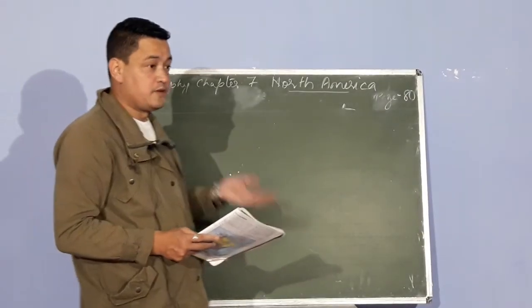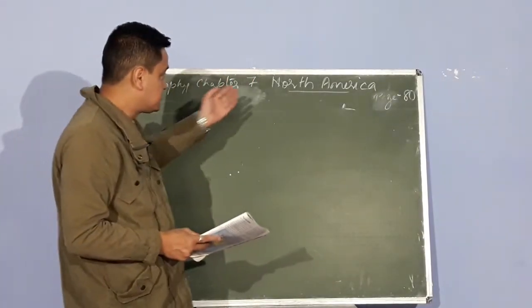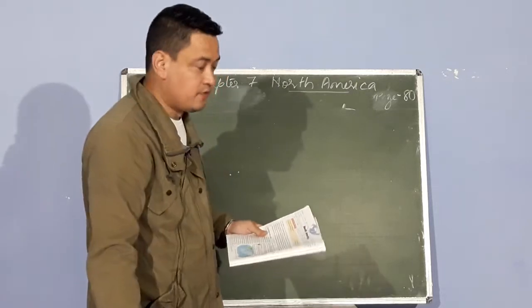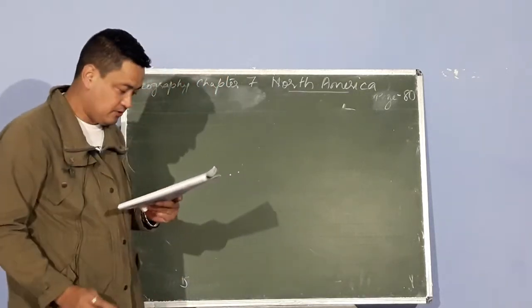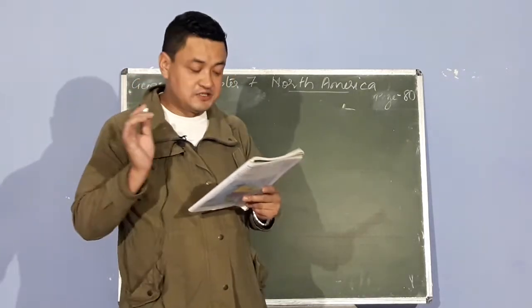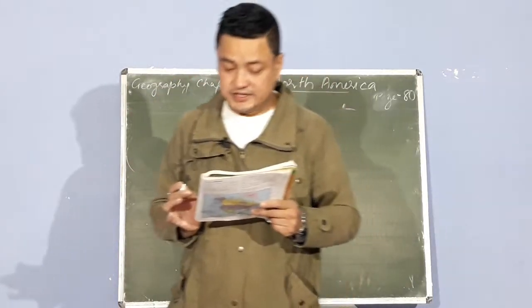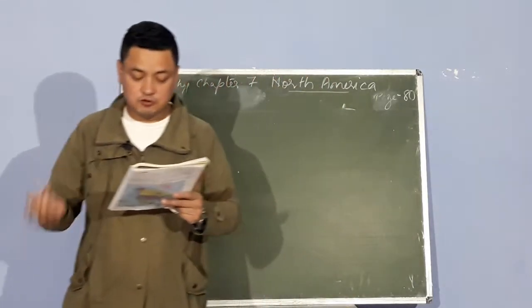Today I am going to start a new chapter, chapter number 7 in Geography class 6. The chapter name is North America. You can refer to your textbook from page number 80, okay. North America is the world's third largest continent according to the size of the continent.